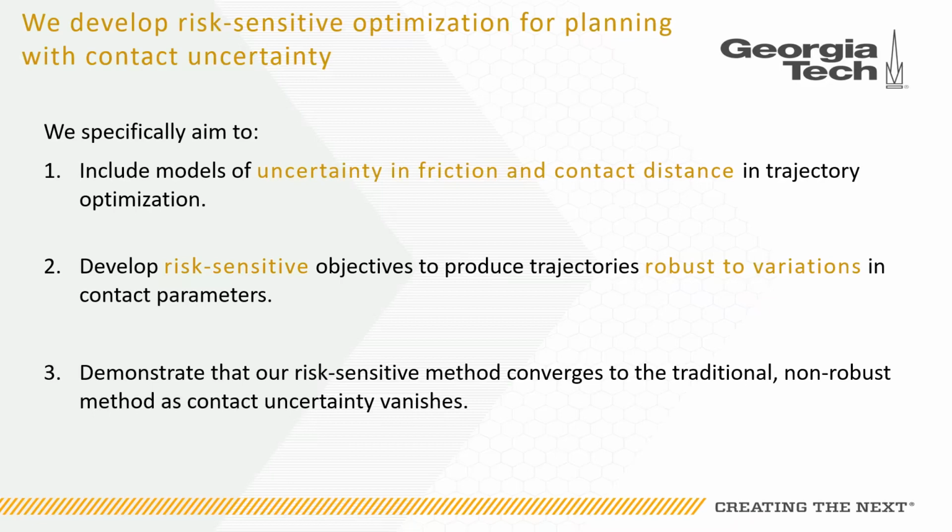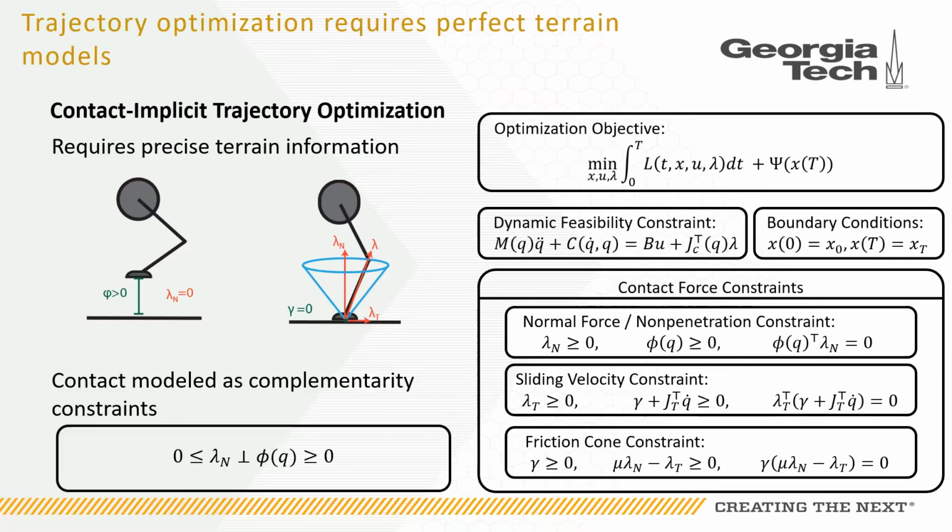We build our work on the contact-implicit trajectory optimization framework, as this methodology provides us with a natural model for contact. In addition to having the dynamics constraints and boundary conditions, the contact-implicit method includes additional constraints governing contact. Contact properties are modeled through the contact distance function and the coefficient of friction, while contact forces are governed by a set of complementarity constraints. However, because these constraints encode a precise model for contact, the solutions this method generates are sensitive to errors and uncertainty in the contact model.